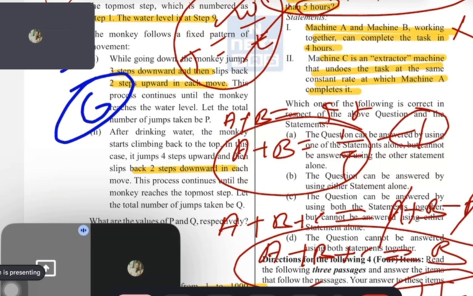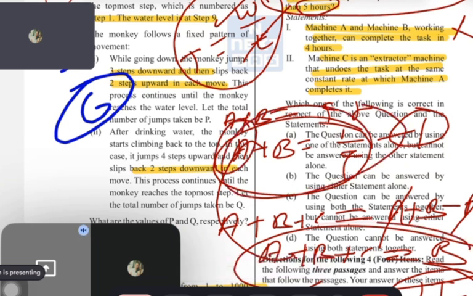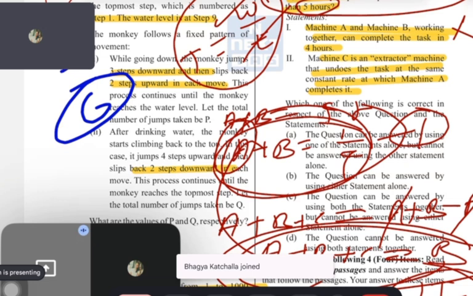So again, guys, I cannot get the answer because I don't know B's efficiency, I don't know A's efficiency. Even if I combine both, I cannot get any answer. If we knew A plus B equals 1 by 4, we could work it out by combining, but I don't know the exact values of A and B. There is only one equation: A plus B equals 1 by 4. But here, A plus B plus C equals B only.